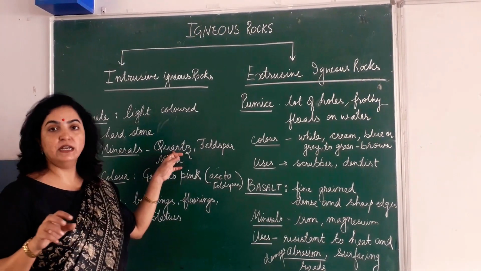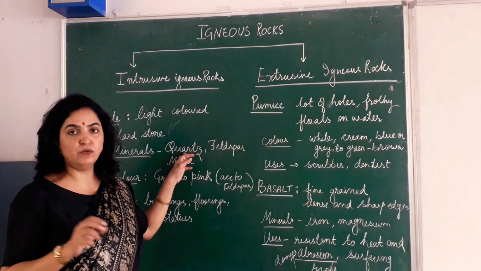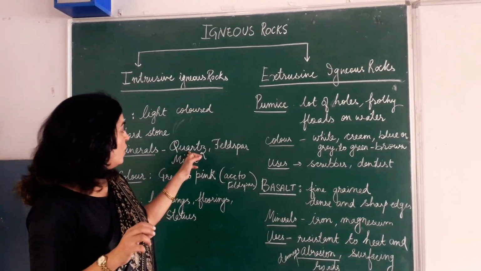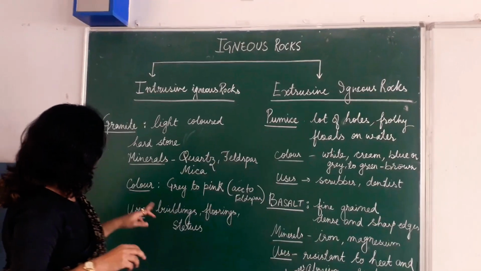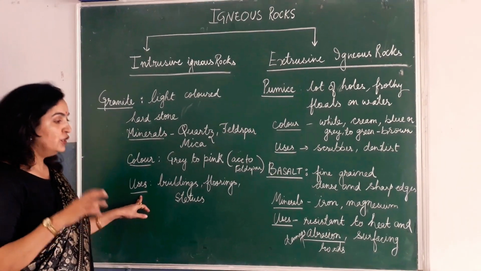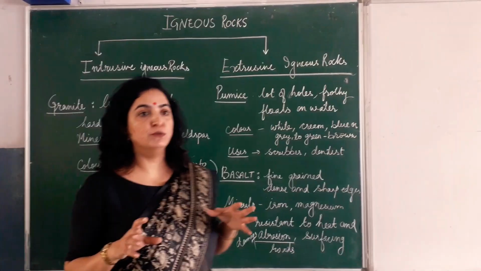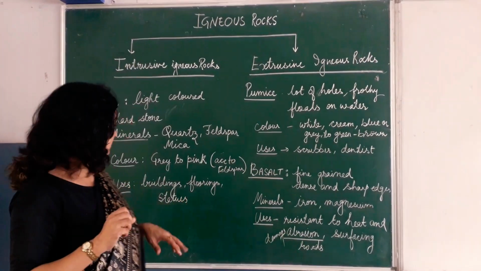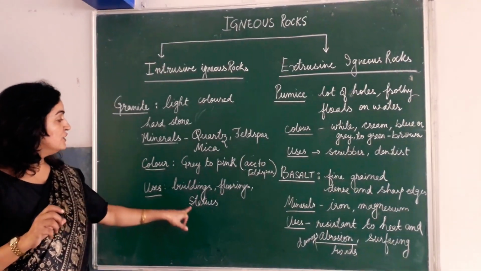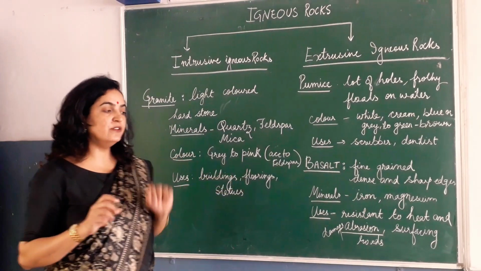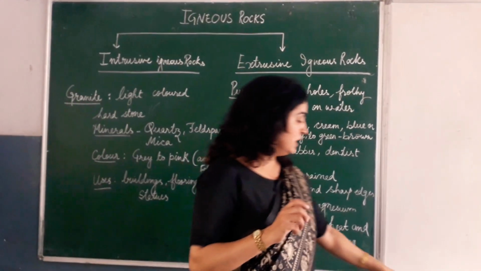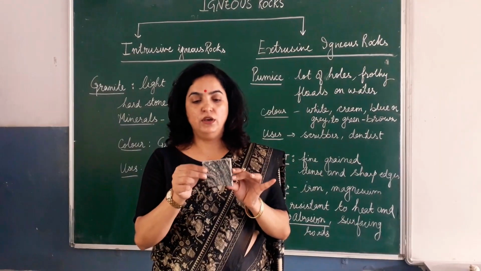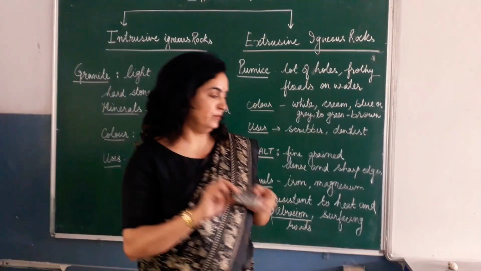Quartz, children, you might have seen used for making watches also, the wrist watch or the wall watch. Now, the uses: due to its appearance, and because it is very hard, it is used for making flooring, buildings, statues. You might have seen this rock in your house also, because normally we have flooring of these types of rocks. You can identify it at your house also.